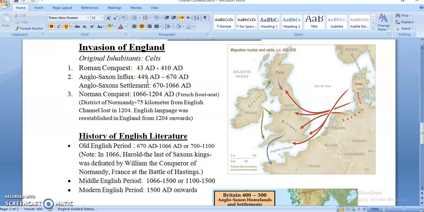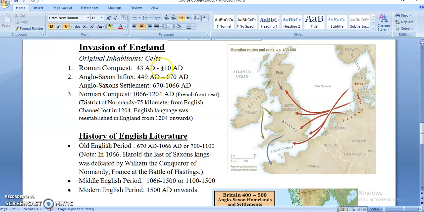In first year, first semester students, I usually don't go into much detail because it is very difficult to maintain and retain the dates in memory. That's why I started from Celtic invasion. Original inhabitants were Celts. Then Roman conquest, from this to this.